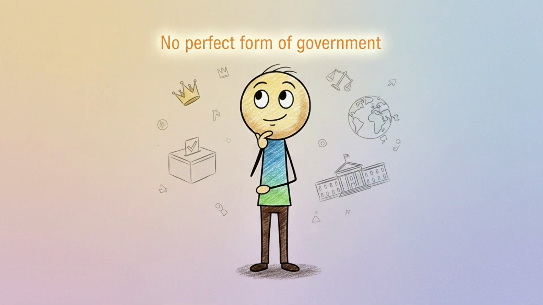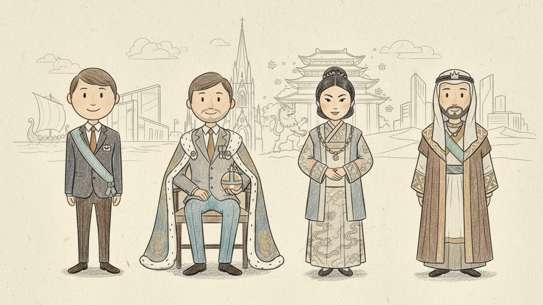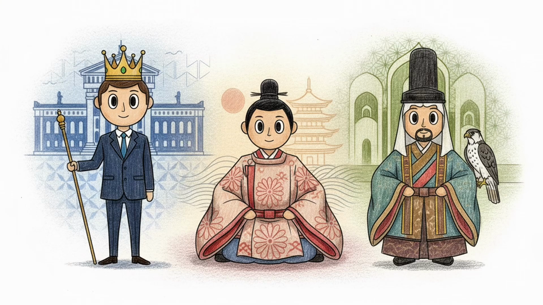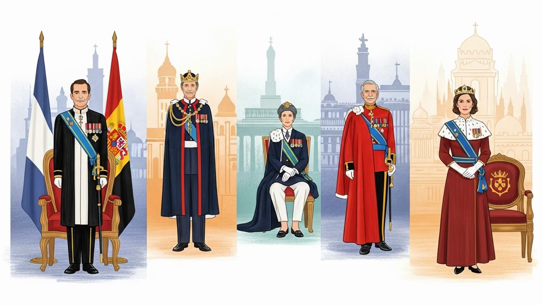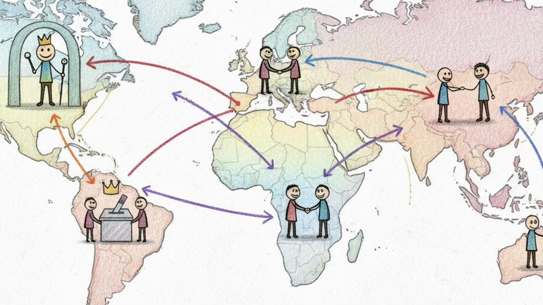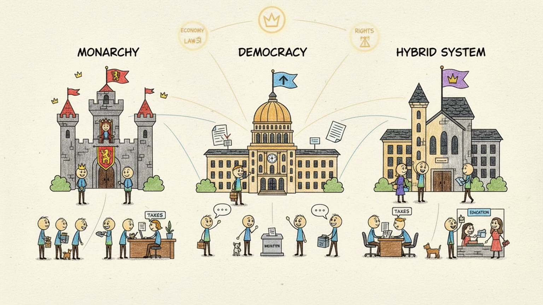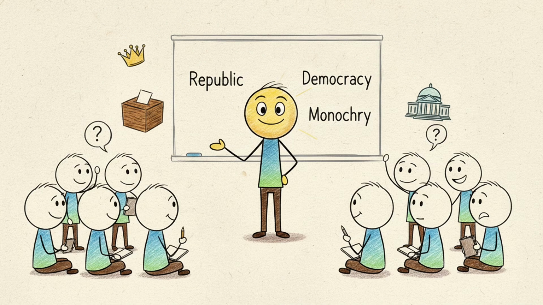There is no perfect form of government. Each system reflects history, culture, and societal values. Some countries succeed with monarchies, others thrive under democracies, and some continue to experiment with hybrid systems. Understanding these forms of government helps us better understand global politics, history, and the world around us. And now, when you hear terms like republic, democracy, or monarchy, you'll actually know what they mean.